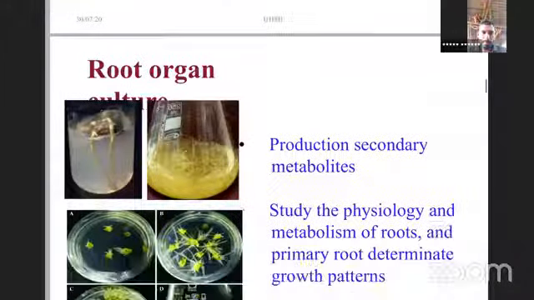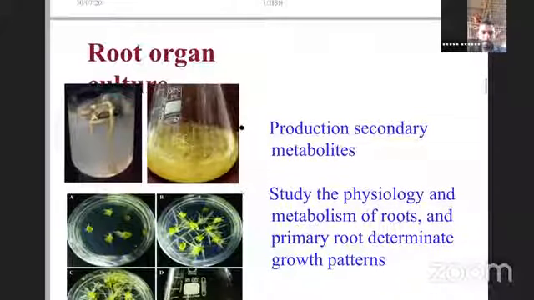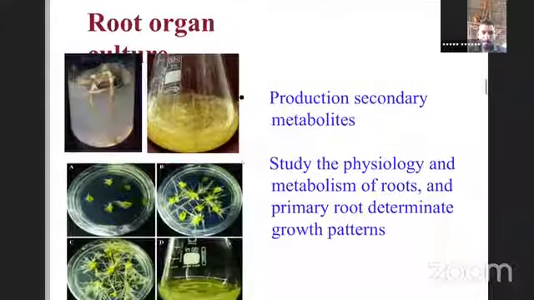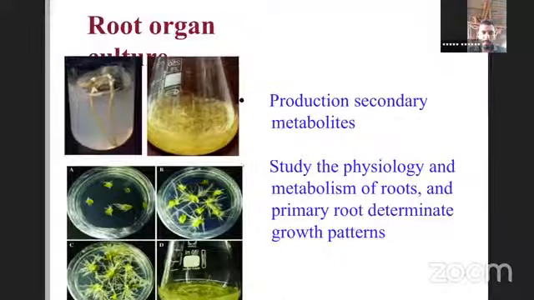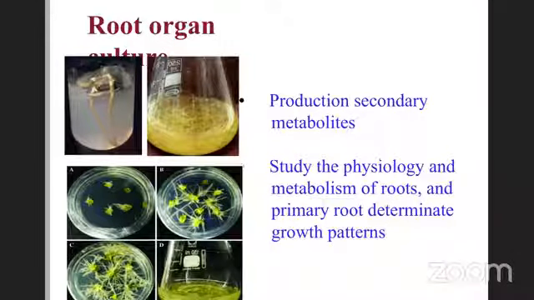Then another type of in vitro culture is root culture, root organ culture. Root organ culture is generally done, many times even for transformation, to test the expression of promoters, root-specific promoters, and so on. Apart from that, from an industrial point of view, these root cultures are used for production of secondary metabolites, studying the physiology and metabolism of roots, primary root determinants of growth pattern, and so on and so forth.